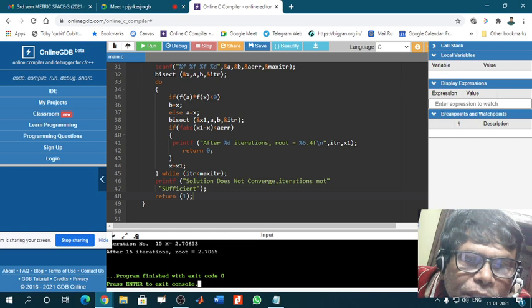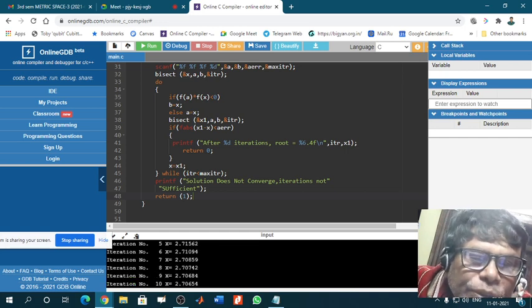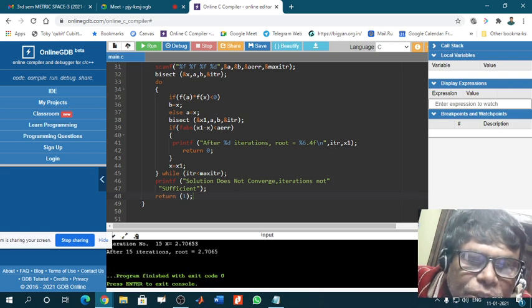After 15 iterations, the root converges. Okay, so the result is the same. I have changed the values and the result is the same, 2.653.